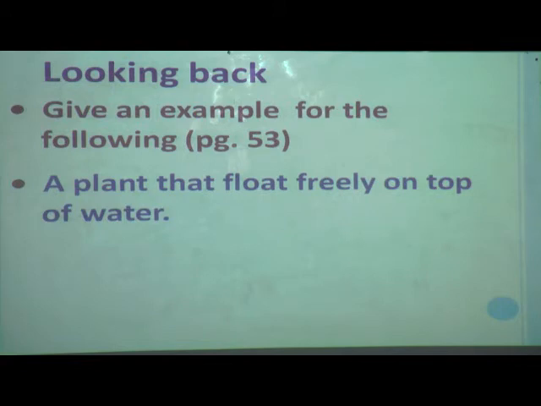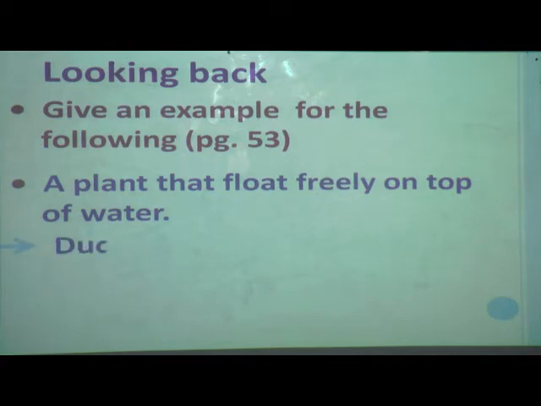Now see, give an example for the following. Here are some types given. We have to give an example of that. A plant that floats freely on the top of water. What is that? Yes, give me the answer. Everybody should try to give the answer. Yes, here is the answer.